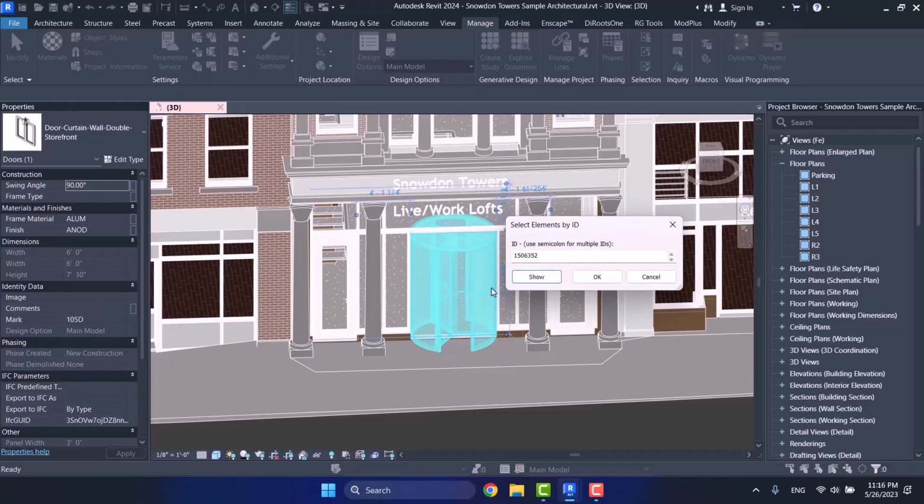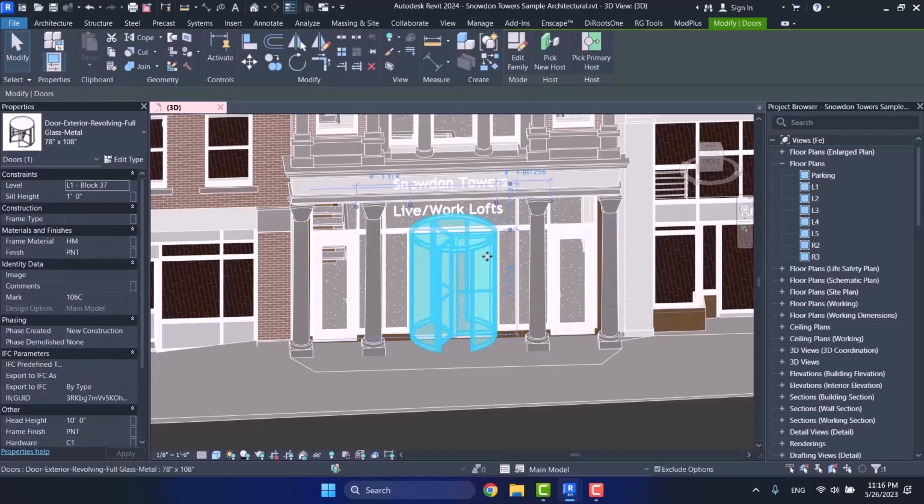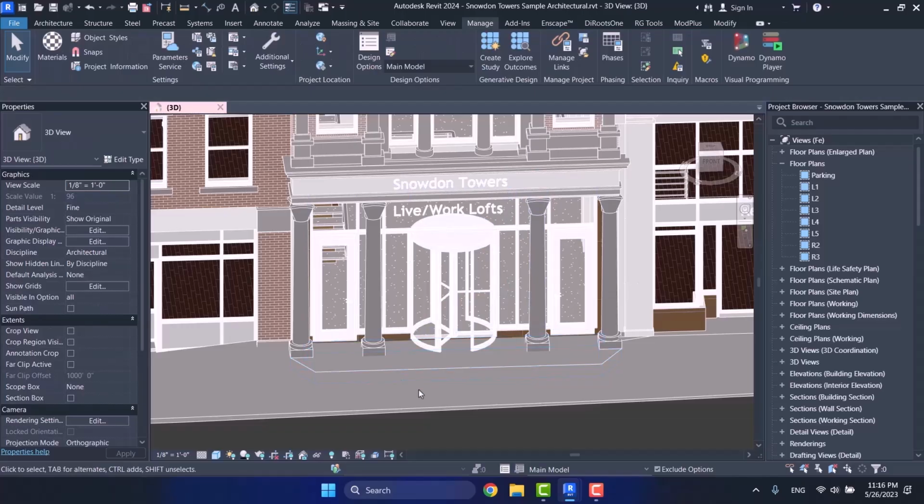This is the entrance door. That element ID of mine is related to this entrance door. So like that, you can check your project. If you have questions or you doubt something, for this door or this element ID, why this parameter of it is gray, why it is unavailable, you can check them like that.